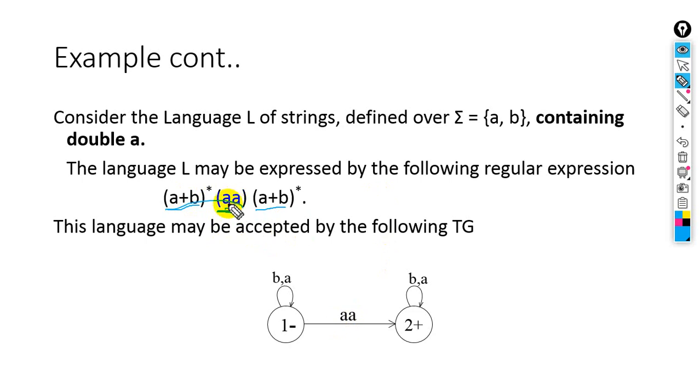Containing double a means we draw two a transitions. But keep in mind one thing: for a loop, we are not taking a single transition for a loop in case of a TG. The loop can be b a, or we can say a b, no problem.